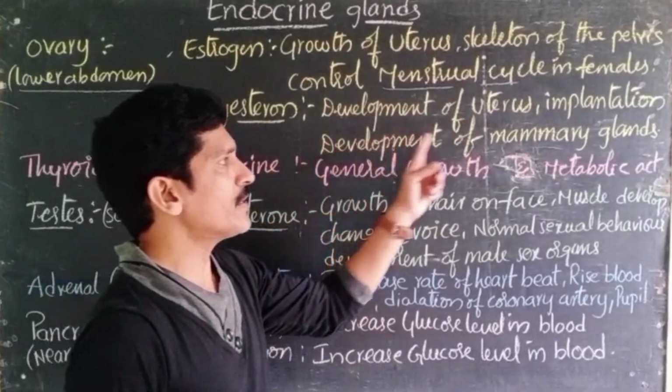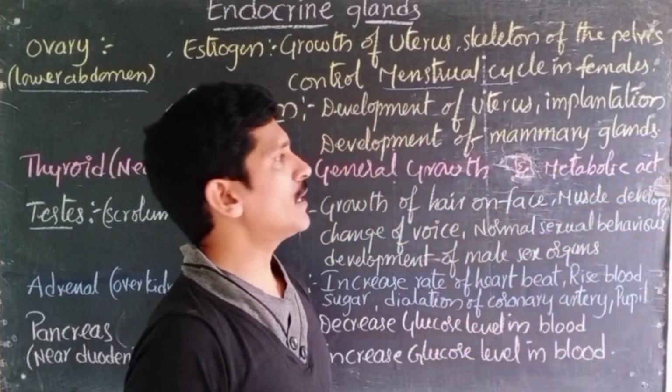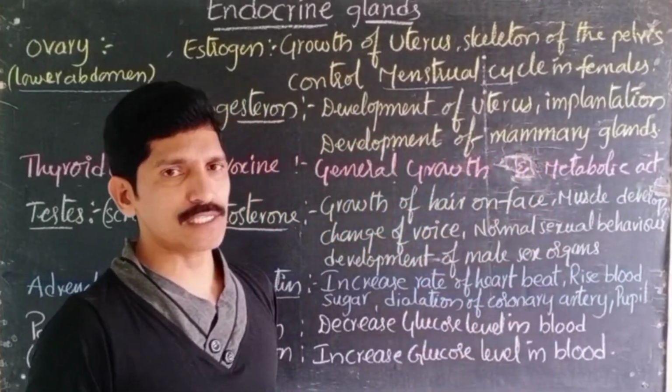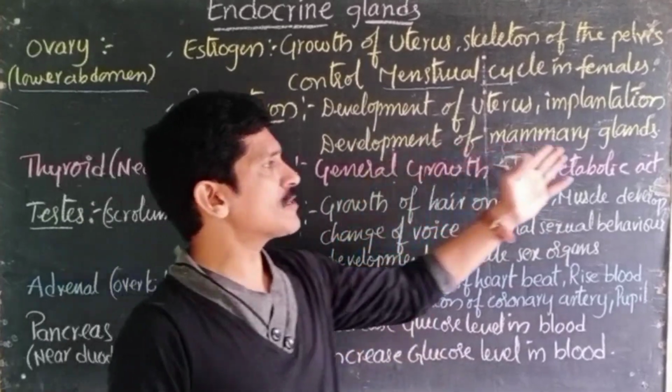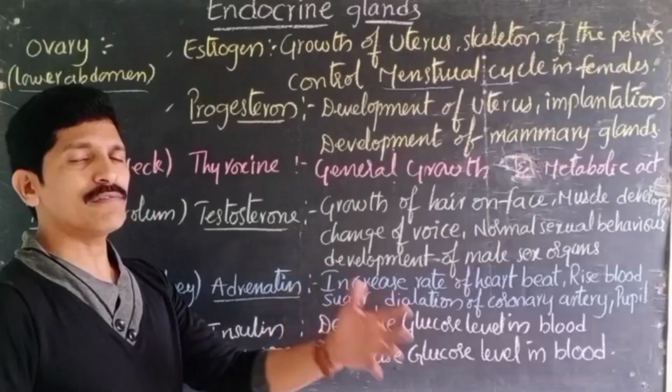Later, development of mammary glands. When the baby is developing inside the uterus of the female, the mammary glands automatically increase in size and get ready to produce milk for feeding the baby.